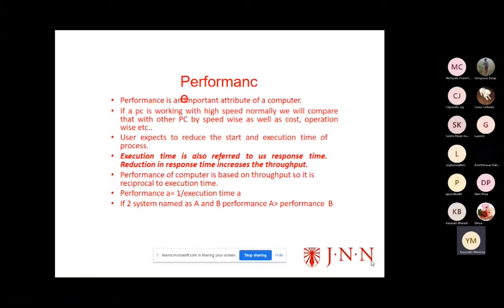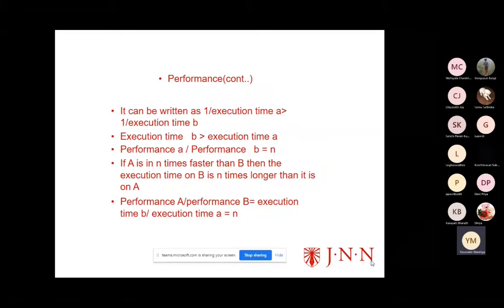So how are we going to find out the performance now? Performance is equal to 1 by execution time. Both are inversely proportional. So in this way we are going to find out the performance if two electronic devices are running, A and B.